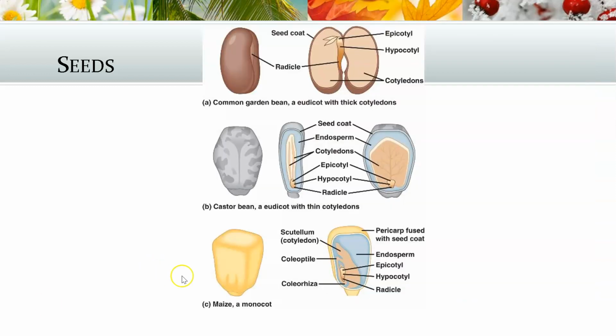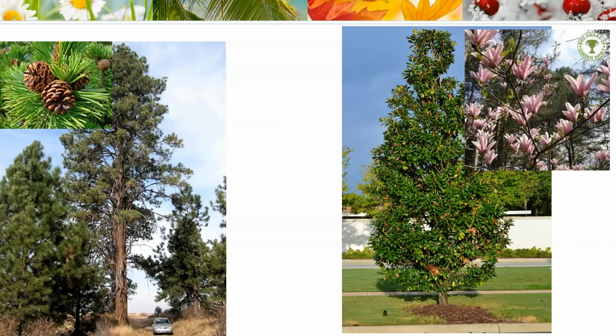But seeds, right? Yeah, you eat lots of seeds, beans, corn. Seeds can come in different styles, I guess. These are both trees that you will see in Florida, the magnolia and the pine tree. You can see pine cones. These are gymnosperms. Literally means naked seed. And then this flower will produce a fruit, and that will become a seed as well.